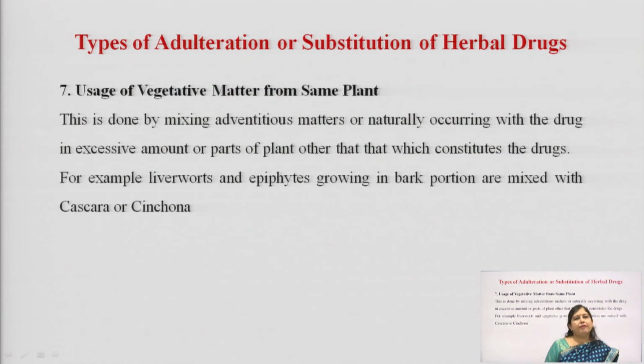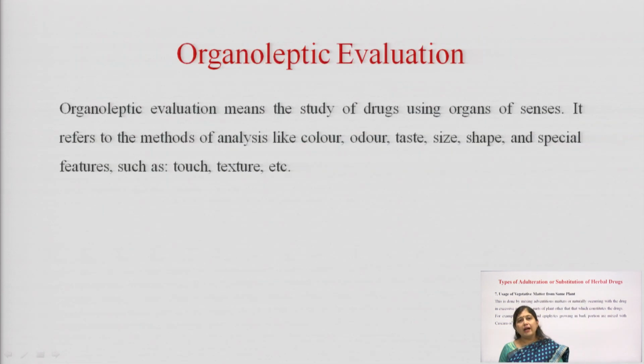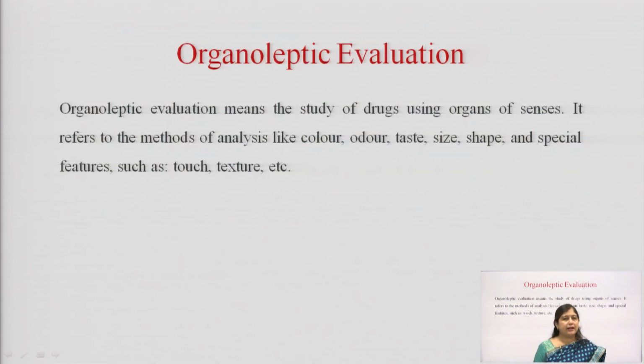Then usage of vegetative matter from the same plant. This is generally an unintentional adulteration. If we take the barks of many plants like Cascara, cinchona, on the barks of many trees, other plants like liverworts or epiphytes may grow. So, when a person is removing the bark, these epiphytes or liverworts also come along with the bark, and this becomes a type of adulteration.